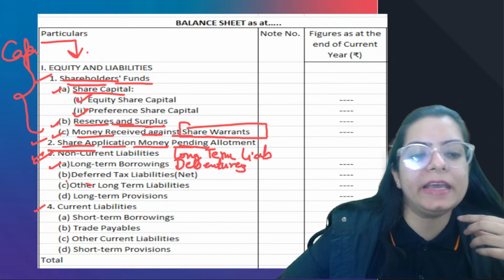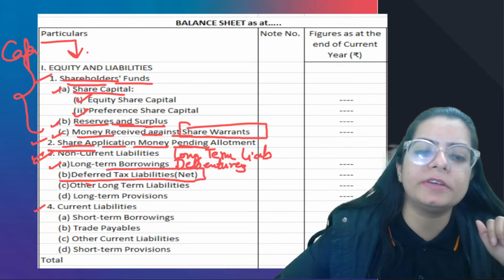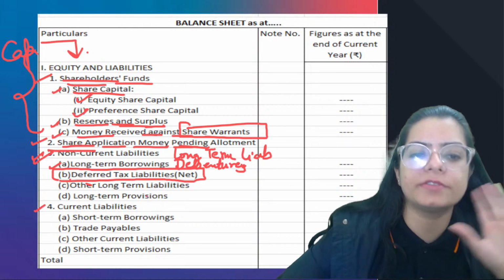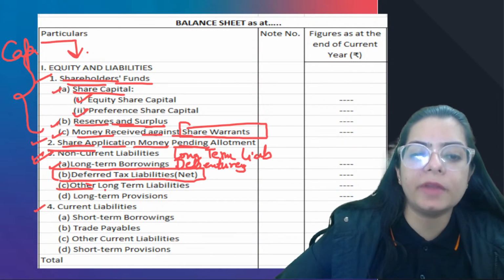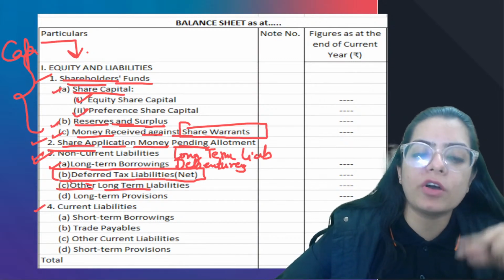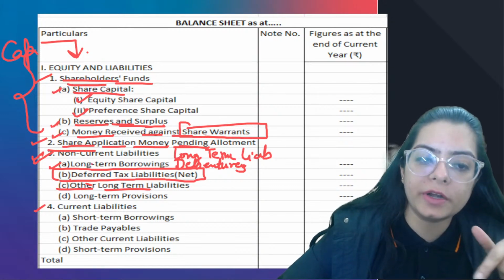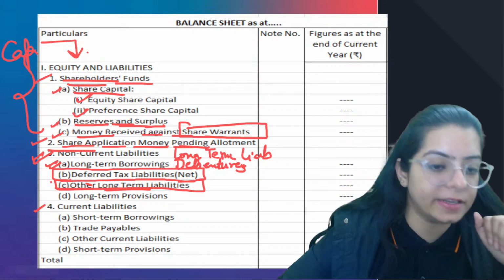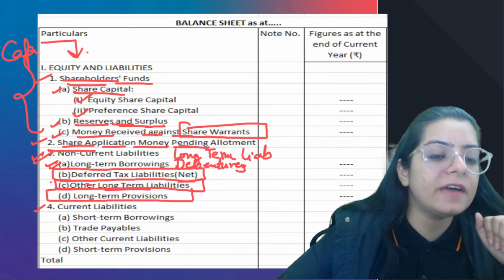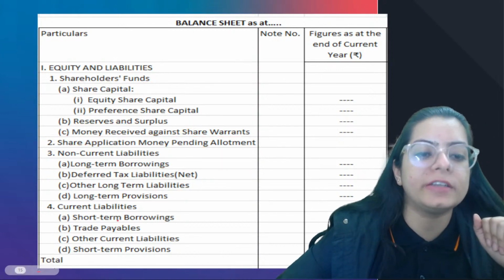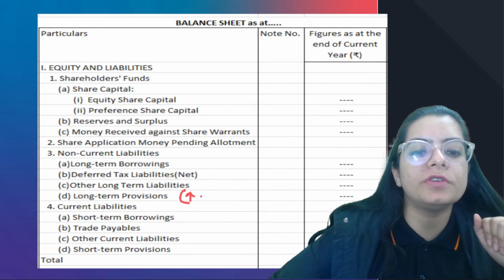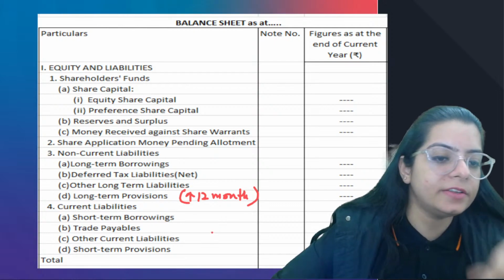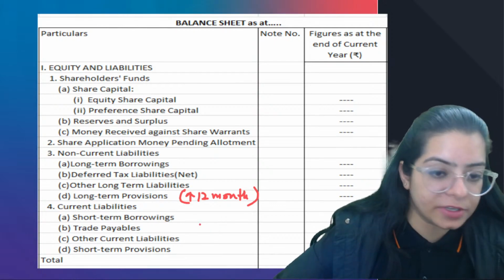Deferred tax liability explanation is not in your syllabus, but I'll tell you once we move to the theoretical understanding of this. Other long-term liabilities: any long-term liabilities not covered under other headings come under other long-term liabilities. Long-term provisions: any provision we have created for a period of more than 12 months comes here.